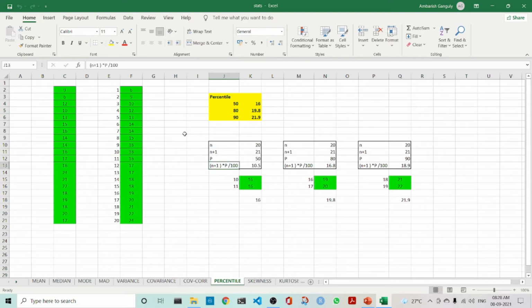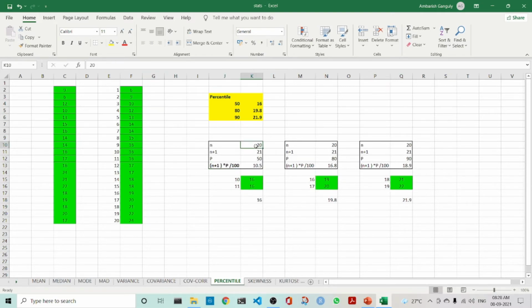The formula is n plus 1 times p by 100. Here n is 20, so n plus 1 is 21, and p is 50. So n plus 1 times p by 100 is the 10.5th term. The 10th term is 16 and the 11th term is 16, and it is a middle point, so it is 16.